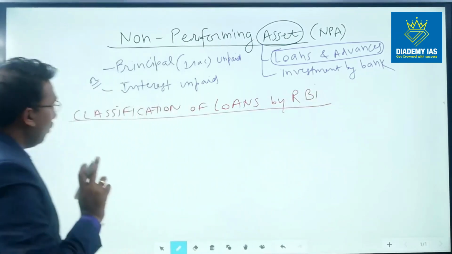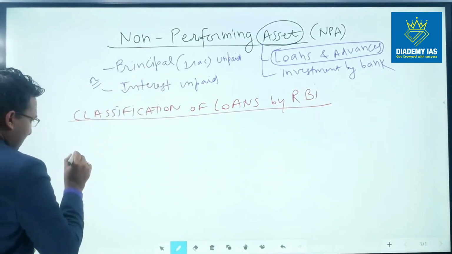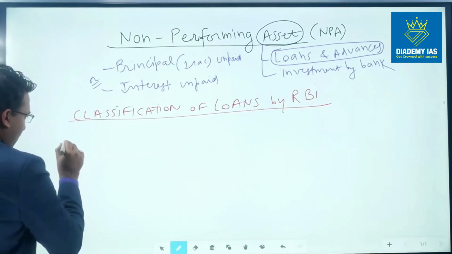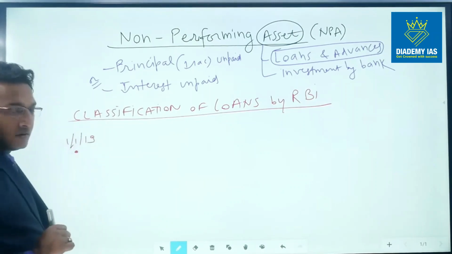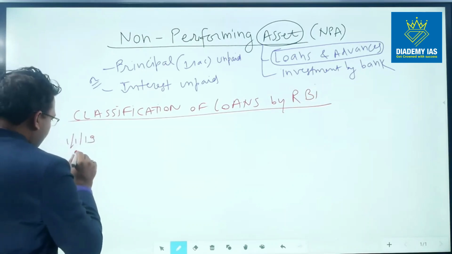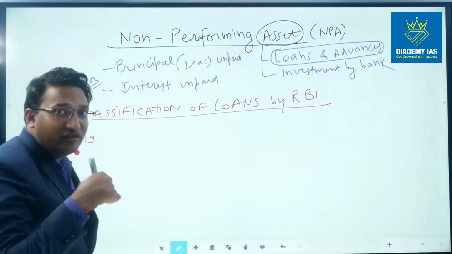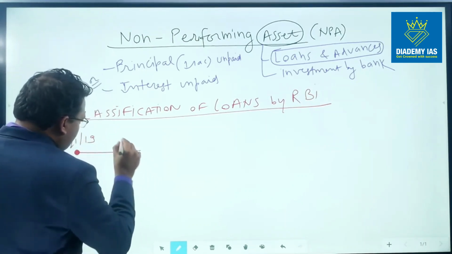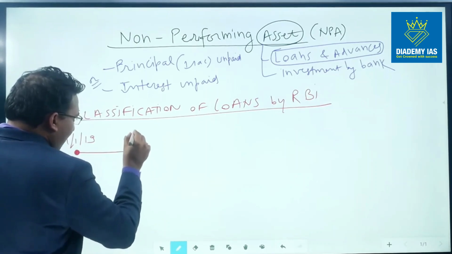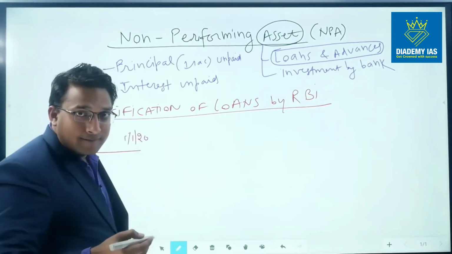Let us suppose this loan which was given to Mr. A was given on 1st of January 2019. Now the repayment date of this loan starts within 1 year. So within 1 year, that is on 1st of January 2020, it becomes due, right?